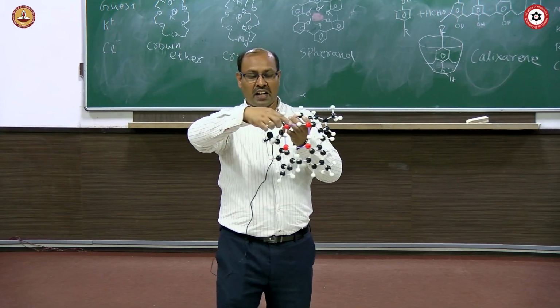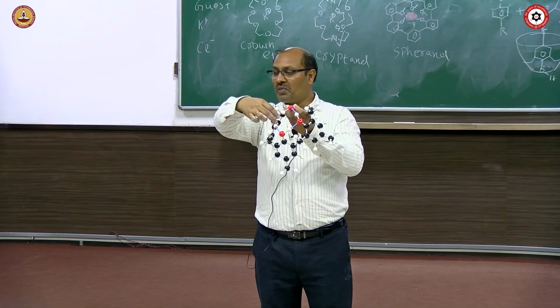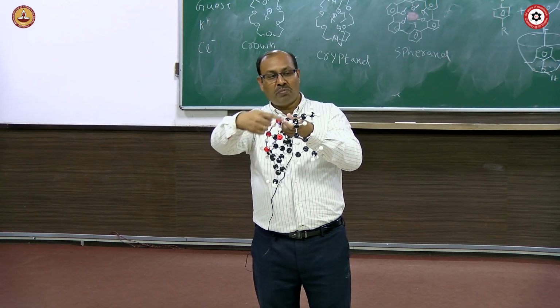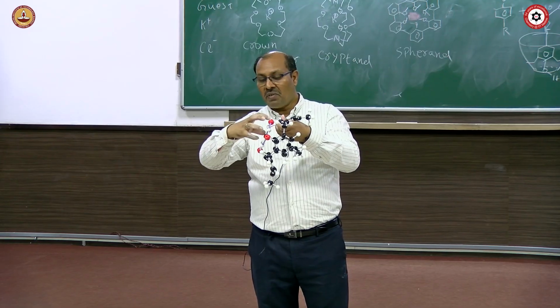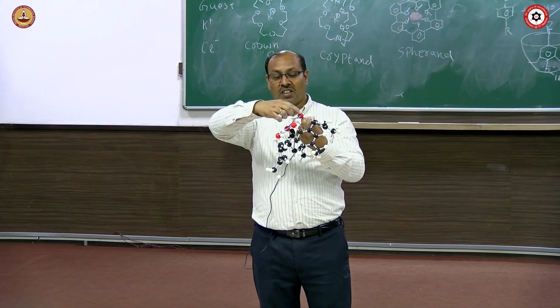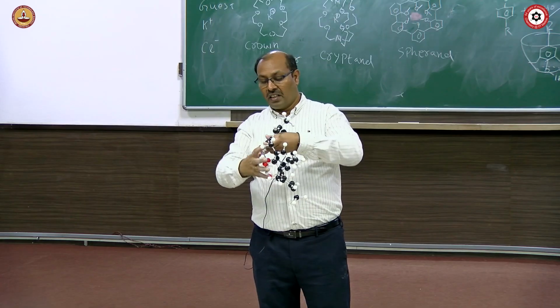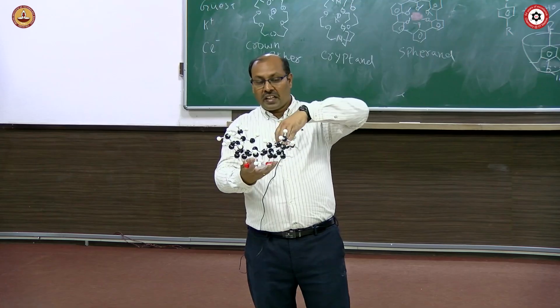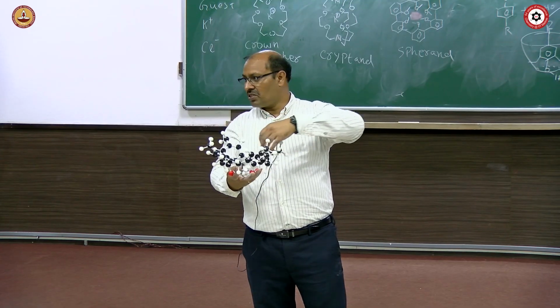This purple line is a hydrogen bond, this OH forms a hydrogen bond with that, this with that, and so on. These 4 hydrogen bonds stabilize this in a particular conformation. So this is somewhat like the crown ether now, like a bowl having a space here. This space can bind neutral molecules.